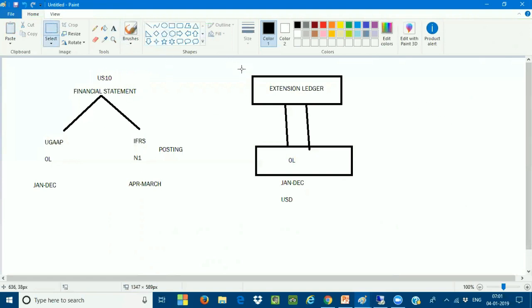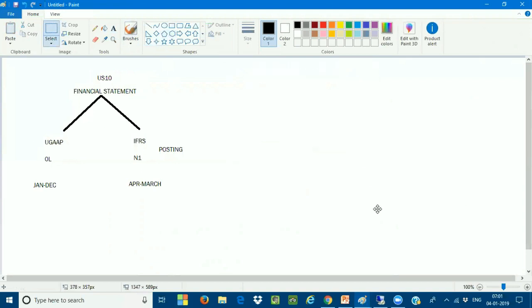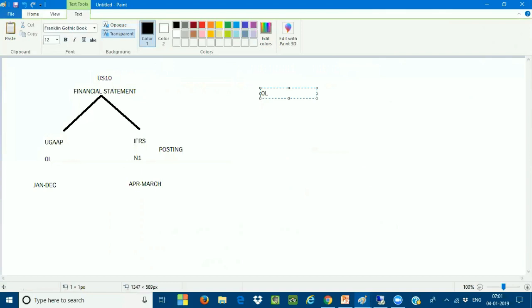Mahesh, do one thing. I have so many non-leading ledgers. For example, I have only one leading ledger, OL, and I have N1, N2, and N3. These are the three non-leading ledgers I am having. One is for the IFRS, one is for the local GAAP, one is for the US GAAP, one is for the IAS; I'm using them for different reporting purposes. What is the concept here? Whatever transactions you are posting to the leading ledger, automatically those transactions are getting inherited to the non-leading ledgers.